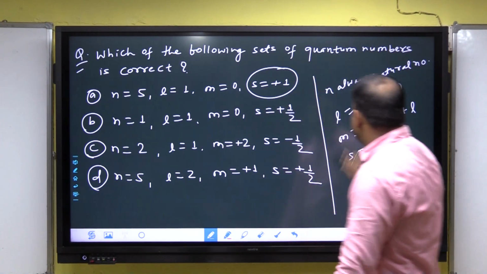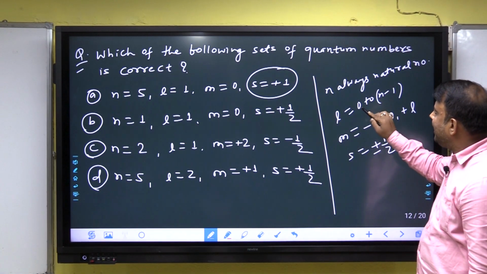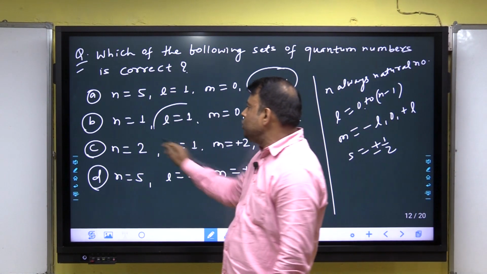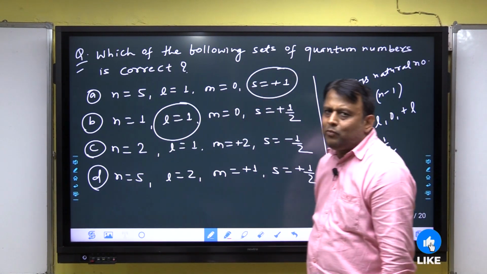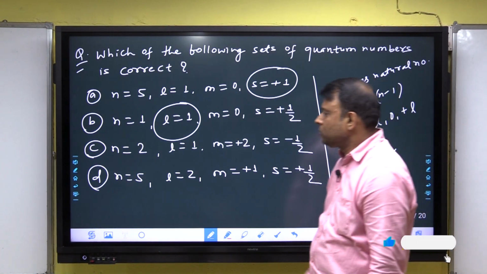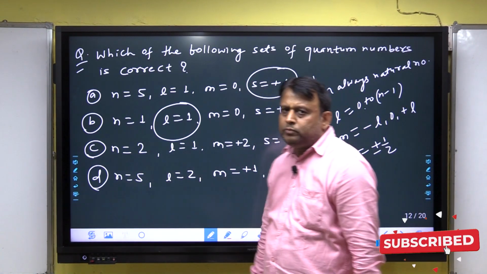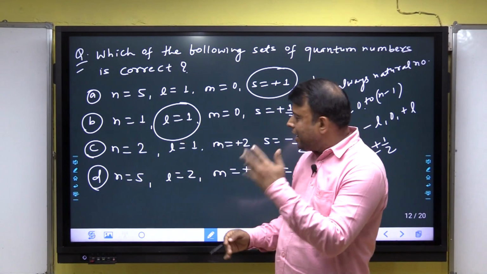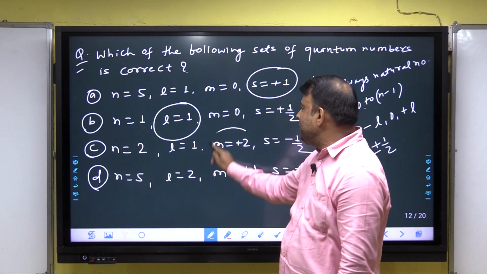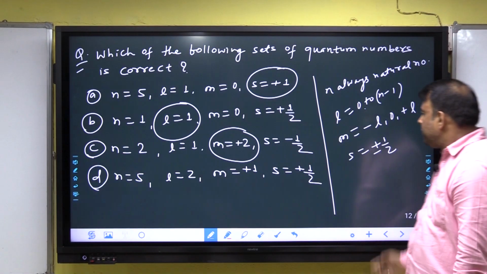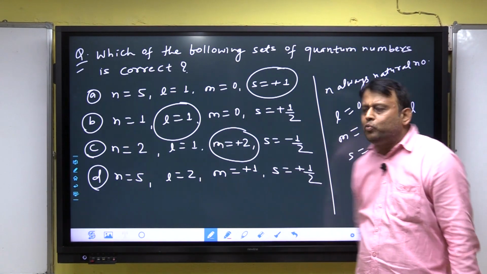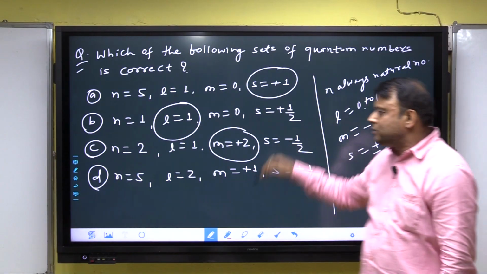Now n is equal to 1, correct. l is equal to 1? When n is 1, l is 0 to 1 minus 1, which is 0, so l can never be 1, hence incorrect. When n is equal to 2, correct, l is equal to 1, from 0 to 2 minus 1, correct. When l is 1, m equal to plus 2 is never possible, because m is minus l, 0, to plus l, so minus 1, 0, plus 1; not correct.